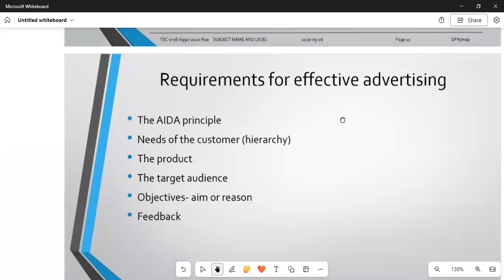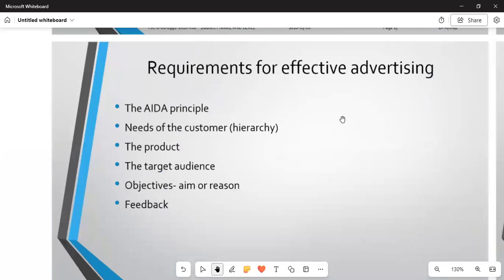And then if we can move on, we are to see that we are having here the requirements for effective advertising. We've said that when we advertise, it must be effective. It means that our target audience must be able to see it wherever they are. And then remember, we've got different types of advertising which will be suitable for the day. We are saying in a business enterprise, we must be effective now in terms of getting the customer's attention.